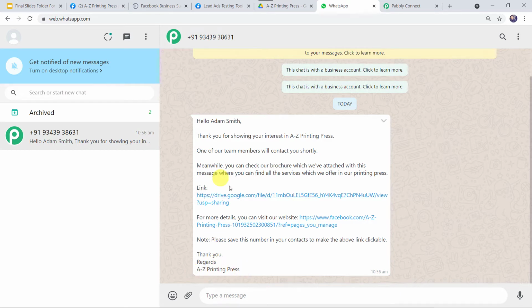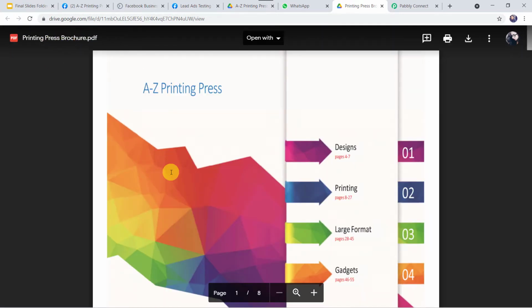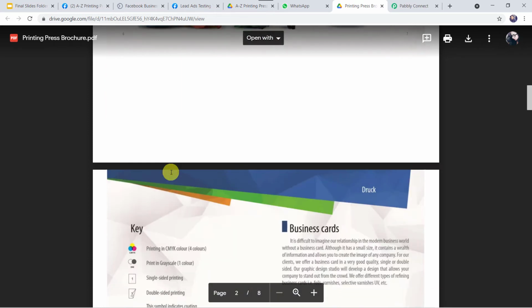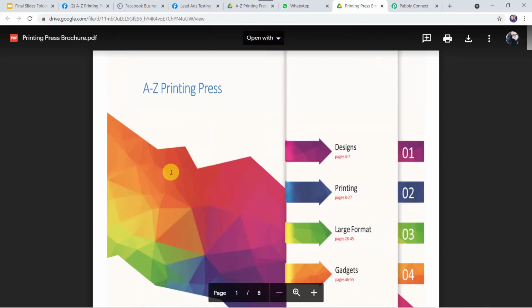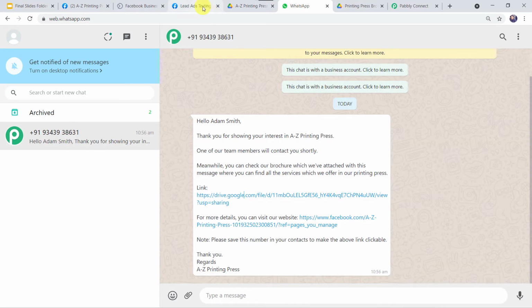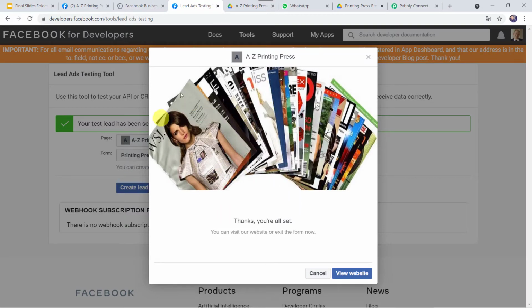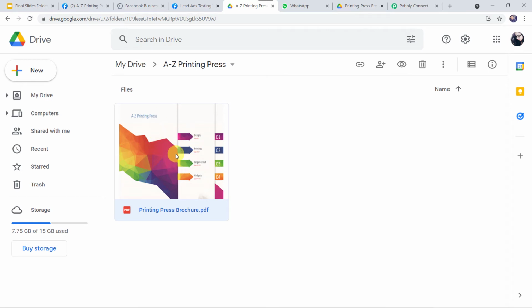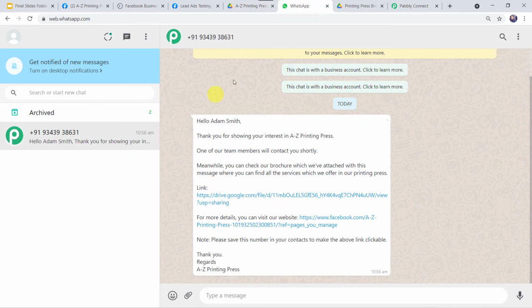Okay, now let us check this link also. What is there inside this link? So here I can find printingpressbrochure.pdf. Okay, so the printing press brochure is shared with the customer as a link. So now here you might be wondering that I just filled this particular form, the Facebook lead ad form, and automatically the link of the brochure is shared on the WhatsApp number of the customer over here.